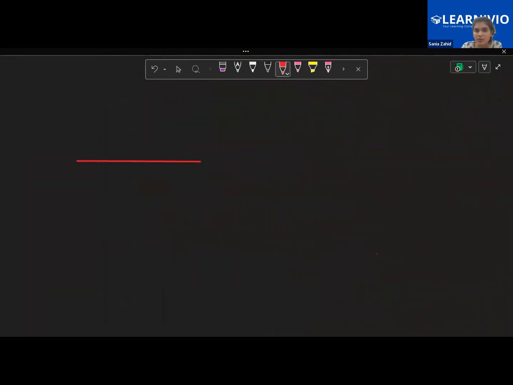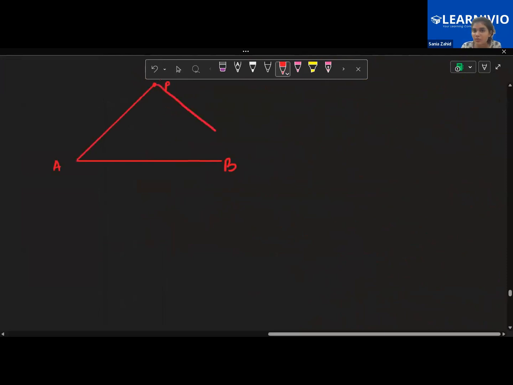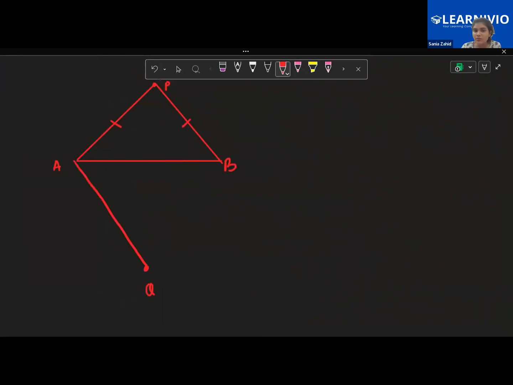See, you have a line segment AB. You have one point P. Now this P is equidistant from A and from B, so PA and PB are equal. Then you have a point Q, and Q is equidistant from A and from B, so we have AQ equals BQ. Now children, why am I putting a single line for AP and a double line for AQ? What is the significance of this single and double line? What does this small line mean? Abdullah will explain.